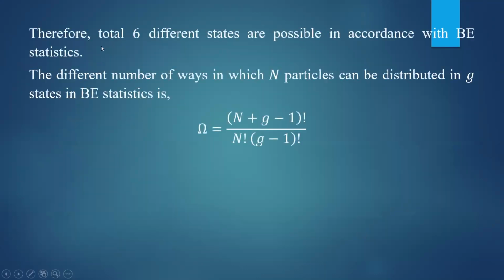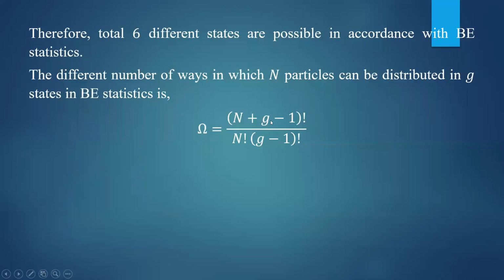Now check the formula. According to our observation, there are 6 different states possible in accordance with BE statistics. So what is the formula for the number of ways in which you can put the particles in different states? That is given by (n plus g minus 1) factorial by (n factorial into (g minus 1) factorial).